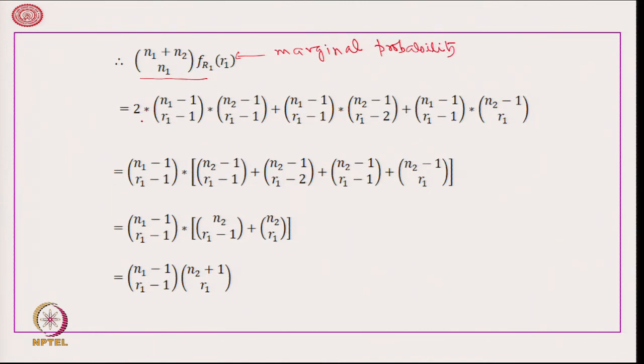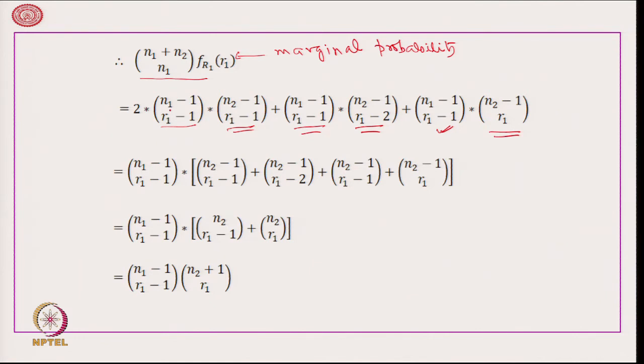Therefore, it is written as 2 into n1 minus 1 C r1 minus 1 multiplied by n2 minus 1 C r1 minus 1, plus n1 minus 1 C r1 minus 1 multiplied by n2 minus 1 C r1 minus 2, plus n1 minus 1 C r1 minus 1 multiplied by n2 minus 1 C r1.